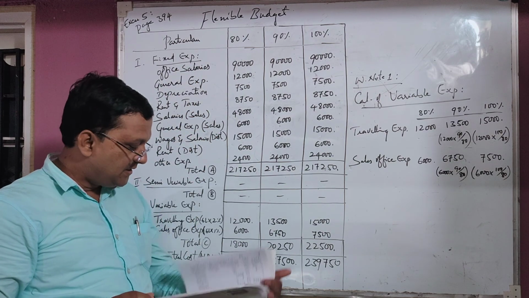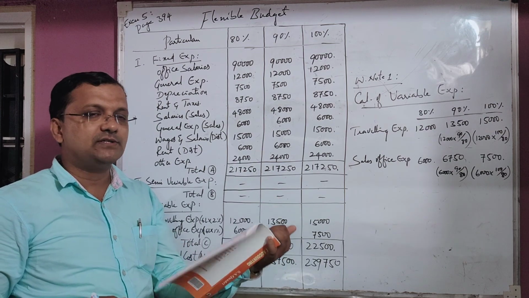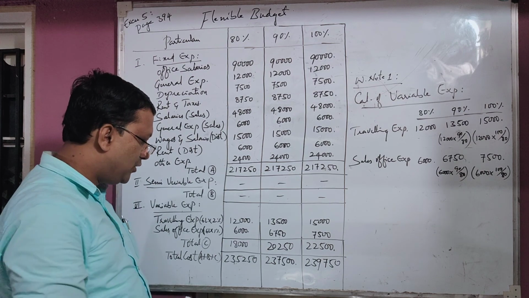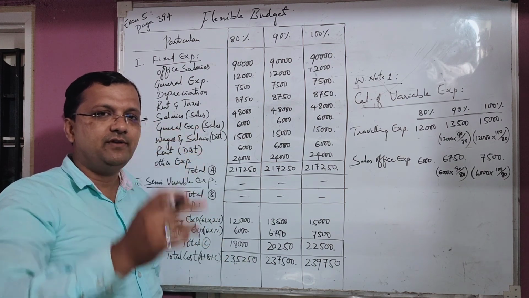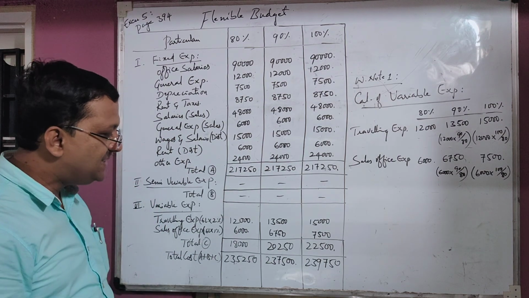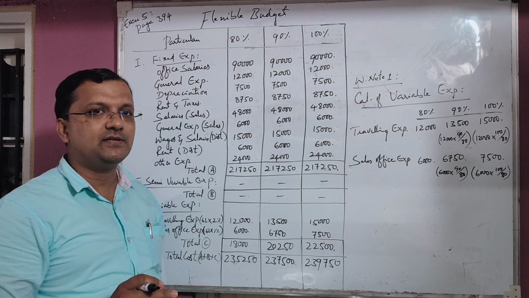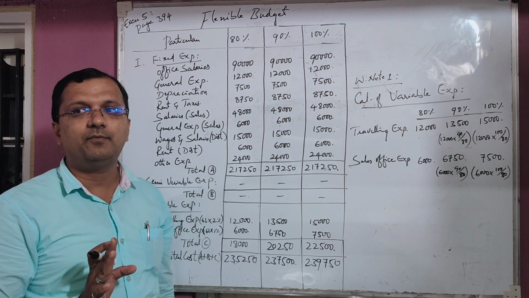Then after getting the total cost, if sales have been given for 90 percentage and 100 percentage, they have asked to ascertain the total cost. If sales have been given, then deduct the total cost from the sales. If sales are more than the cost, then the resultant factor is profit. If the sales are lower, that is, the cost is more than the sales, then you will get the loss of the same business. This is about the last problem we have discussed.